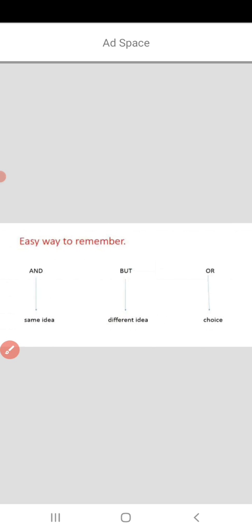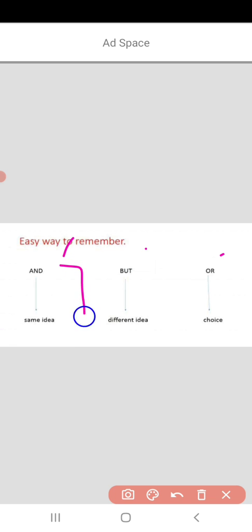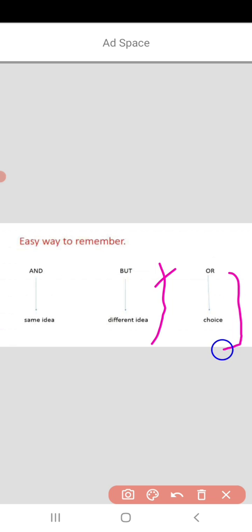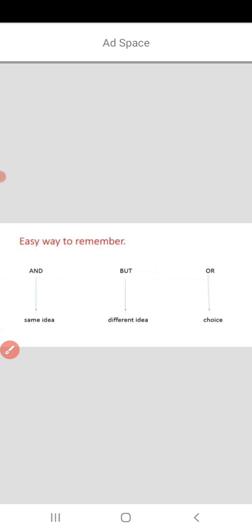As we have done all three conjunctions that are a part of your syllabus, and, but, or, let's revise once again. This is an easy way to remember. When the ideas are similar, there we use conjunction and. When the ideas are opposite, there we use conjunction but. And when an option or choice is given, there we use conjunction or.